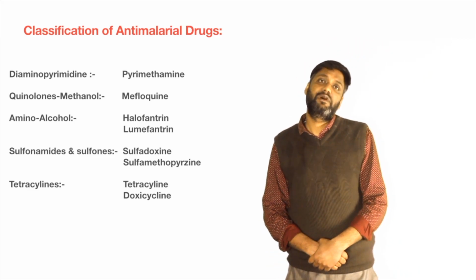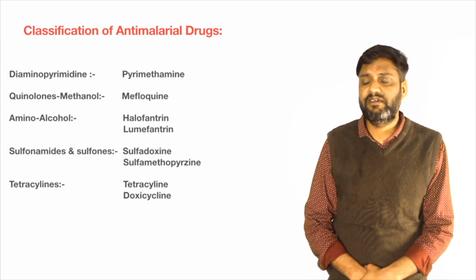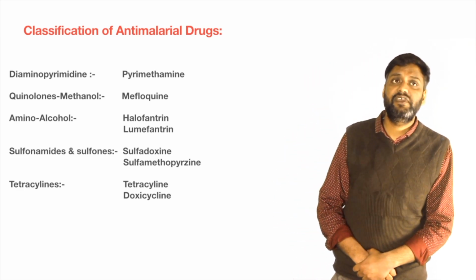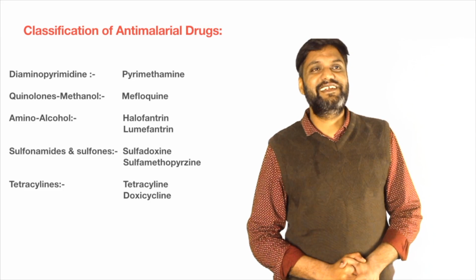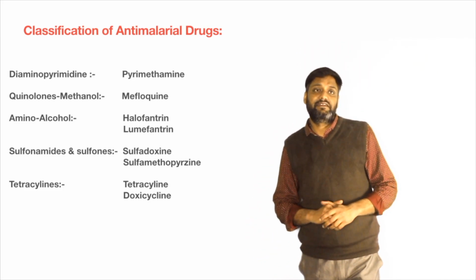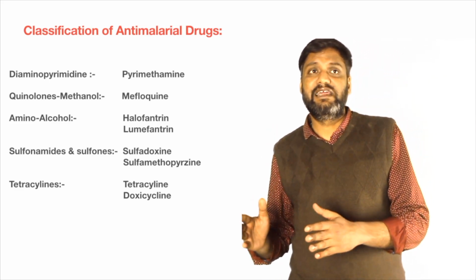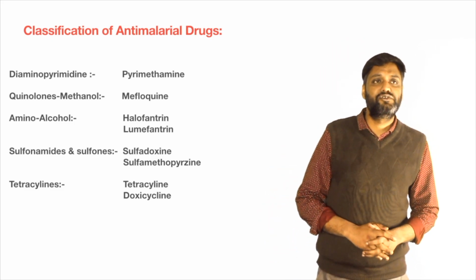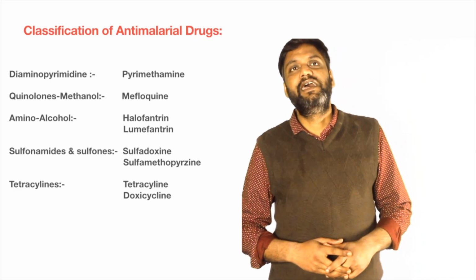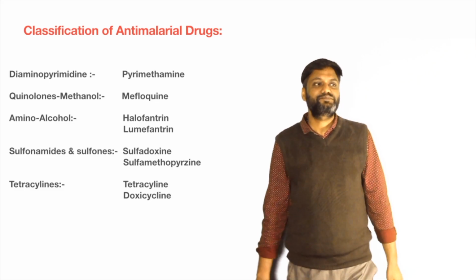After that we can use antibiotics, that is sulfonamides and sulfones. A sulfonamide is a narrow spectrum antibiotic, but it is effective in malaria fever. The drugs are sulfadoxine and sulfamethoxypyrazine. Tetracycline is a broad spectrum antibiotic, meaning tetracycline kills both gram-negative and gram-positive bacteria. So we can say that tetracycline is a broad spectrum antibiotic, and the drugs are oxytetracycline and doxycycline.